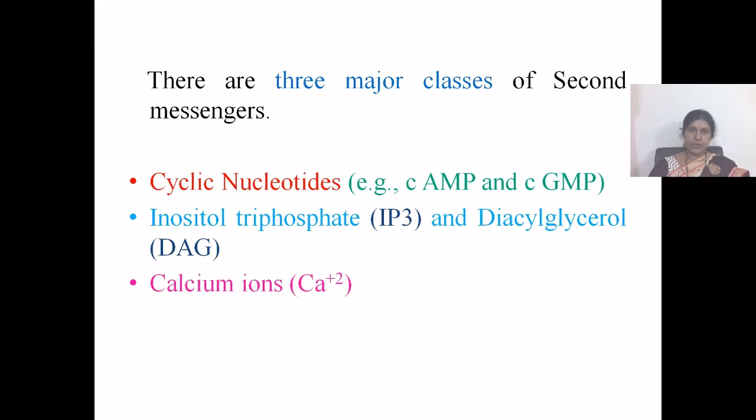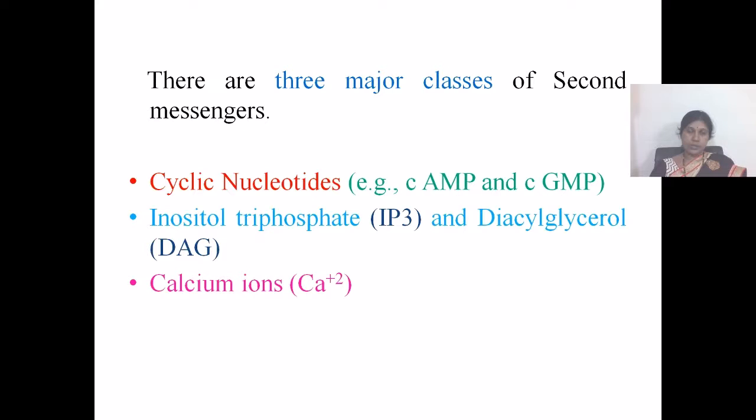Cyclic GMP serves as second messenger for atrial natriuretic peptide hormone, nitric oxide, and the rods of the retina, which respond to light. Peptide and protein hormones like thyroid stimulating hormone, vasopressin, and angiotensin, and neurotransmitters like GABA, gamma aminobutyric acid, bind to the G protein coupled receptors.